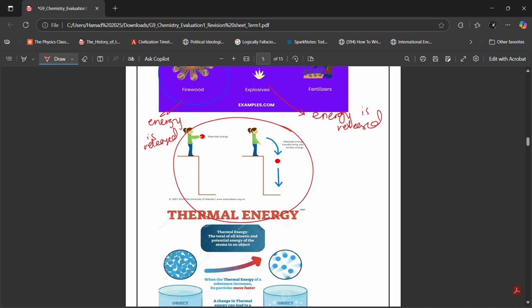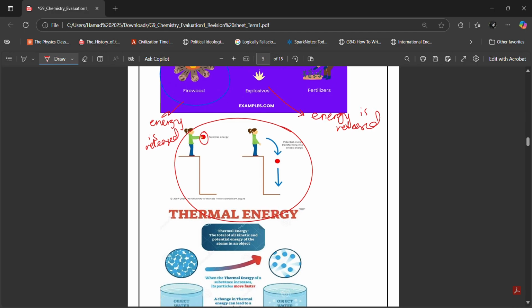Then this is an example of potential energy. I told you that potential energy is the energy that an object stores because of its position. If you have a ball that is high up, it has potential energy because it's away from the ground. It is higher up in the Earth's gravitational field. That's why it has potential energy.